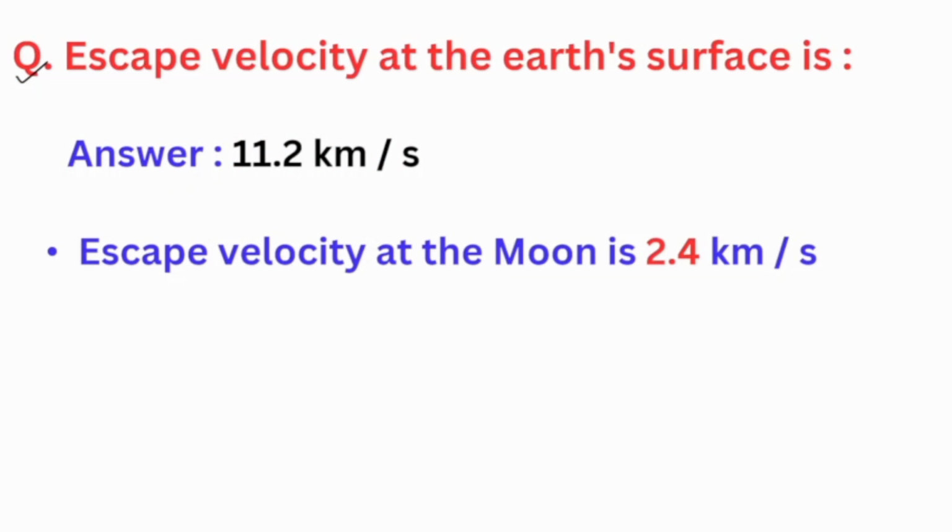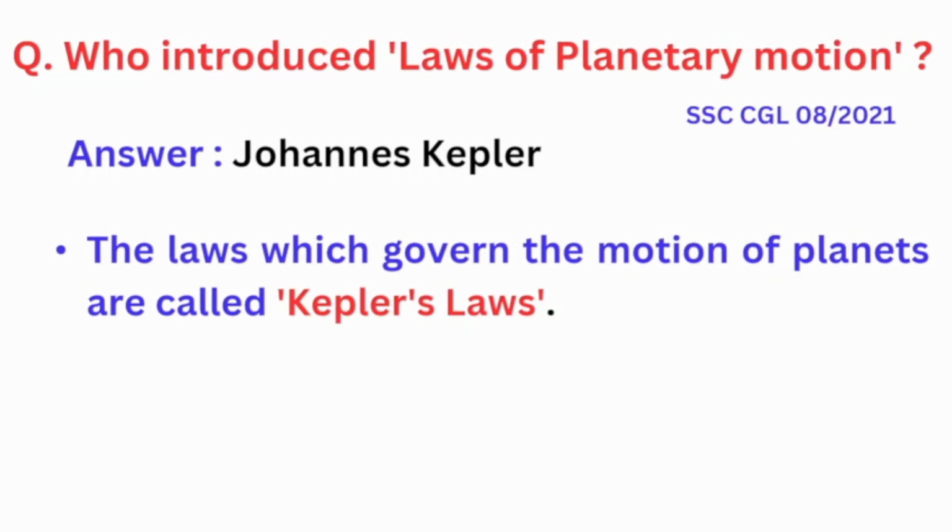Escape velocity at the Earth surface is, the answer is 11.2 km per second, and escape velocity at the moon is 2.4 km per second. Who introduced laws of planetary motion? It's a very important question. The answer is Johannes Kepler. The laws which govern the motion of planets are called Kepler's laws.